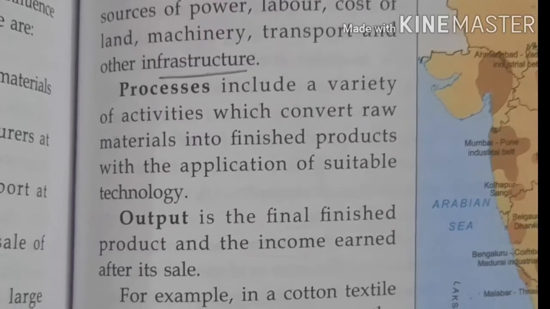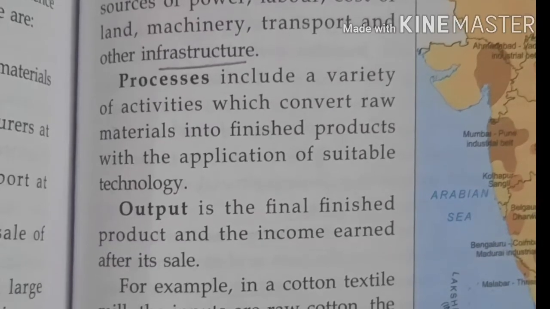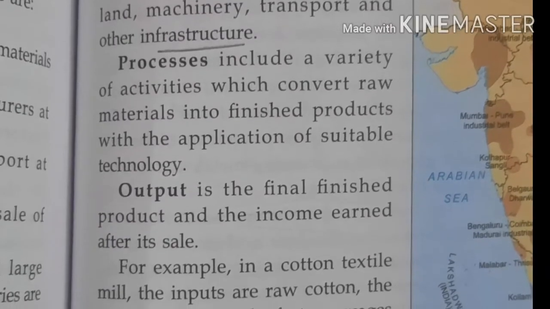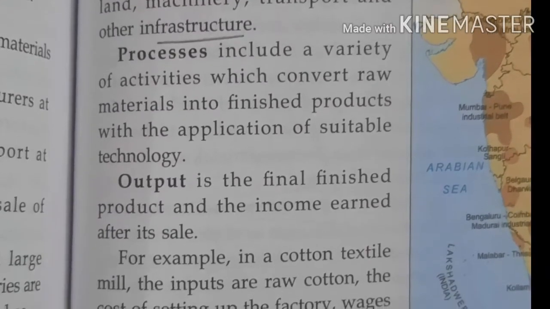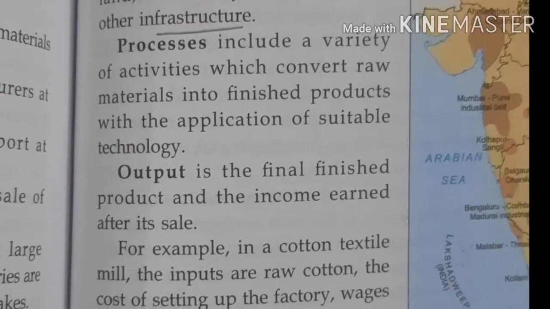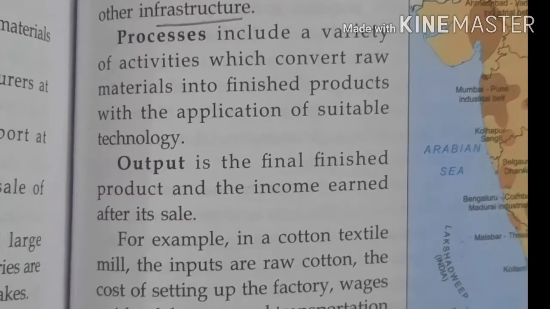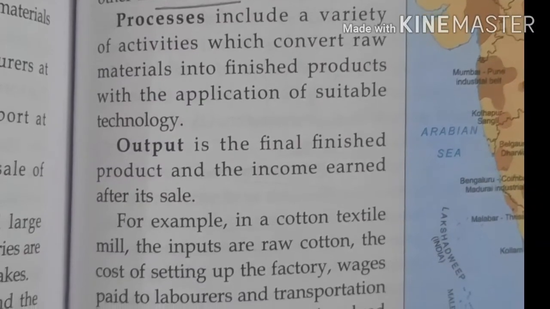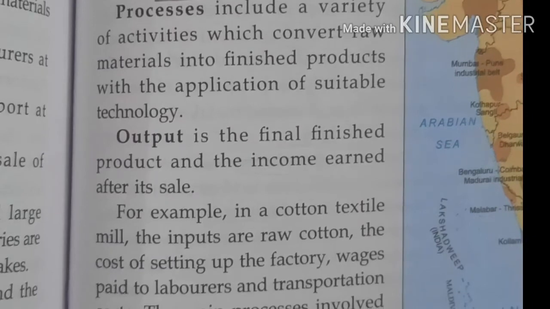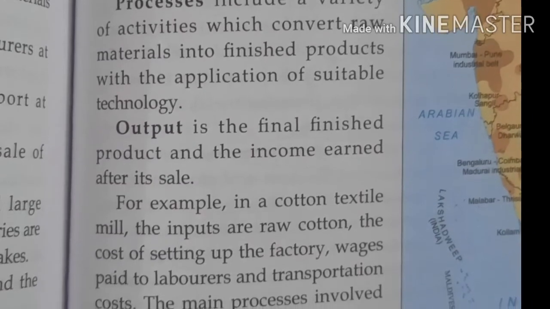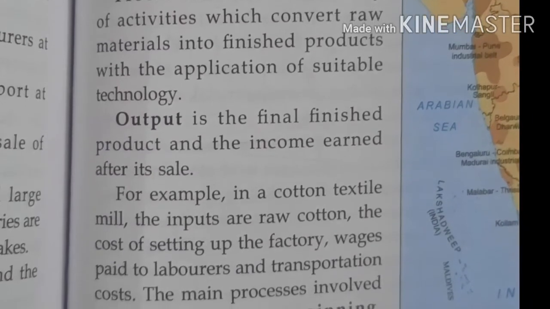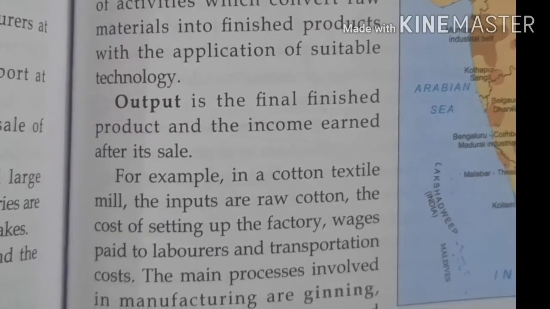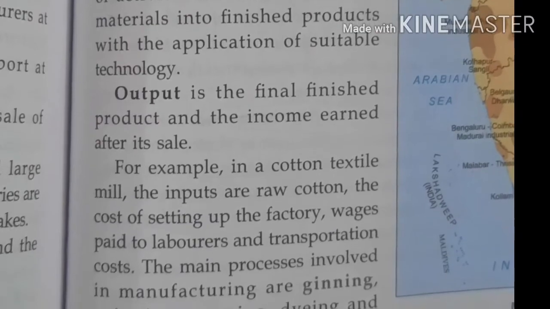For example, in cotton textile mills, inputs are raw cotton, the cost of the factories, wages paid to the laborers and transport cost. The main processing involved is ginning, spinning, weaving, dyeing. So you take the input, raw cotton and wages of the workers, the processing is dyeing and weaving the raw cotton, and your output is cloth.